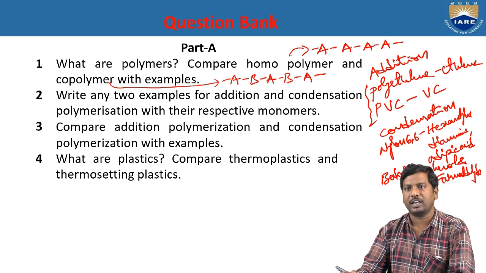Next one, what are plastics? Compare thermoplastics and thermosetting plastics. Plastics are long chain organic compounds. They have the property of being molded to the required shape by applying temperature and pressure. Thermoplastic is soft on heating and stiff on cooling, whereas thermosetting plastics become stiff on heating and further there is no change on cooling. So that is the difference between thermoplastics and thermosetting plastics.